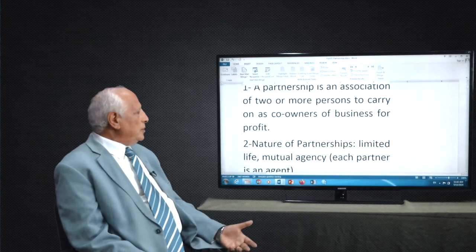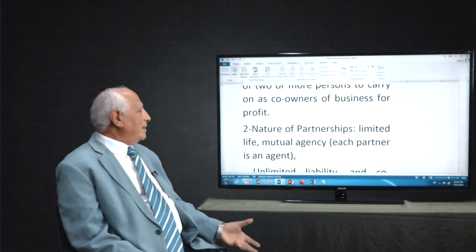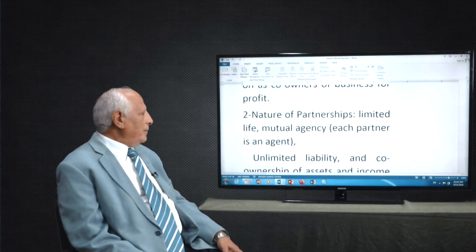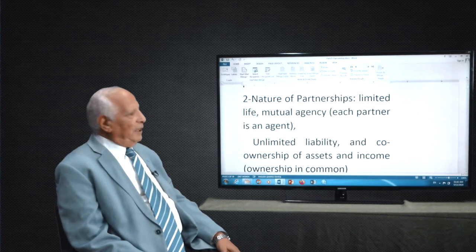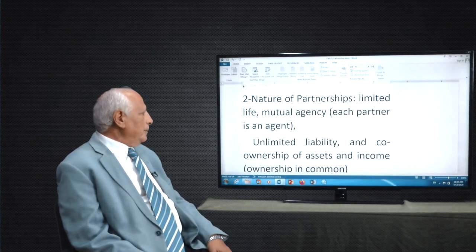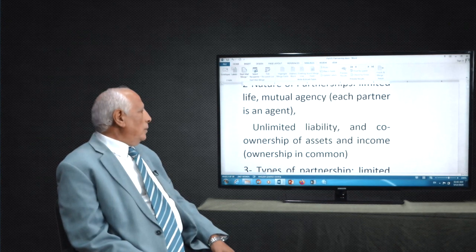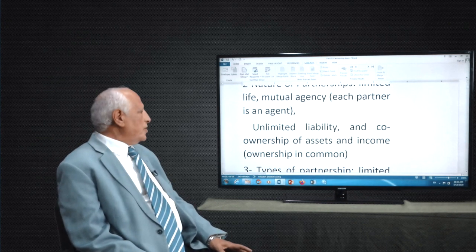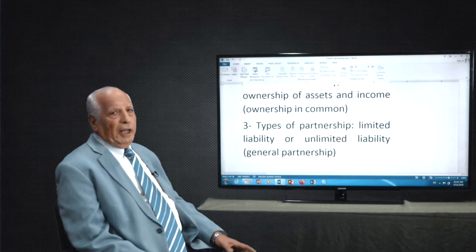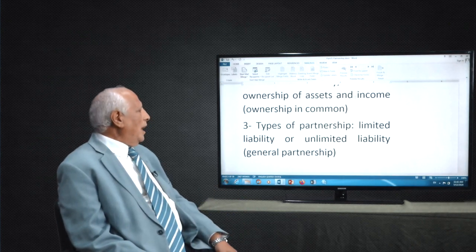Remember, when I say the nature, we talk about limited life. Mutual agency means each partner is an agent, he can sign the paper, he can take care of the company. Unlimited liability, that means they have unlimited obligation, and co-ownership of assets and income. That means we call this ownership in common, between all the partners. When we have a type of partnership, we have limited liability or unlimited liability.